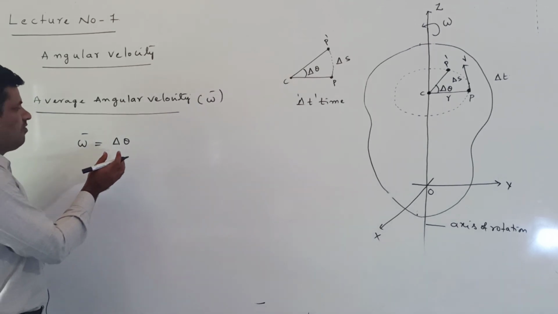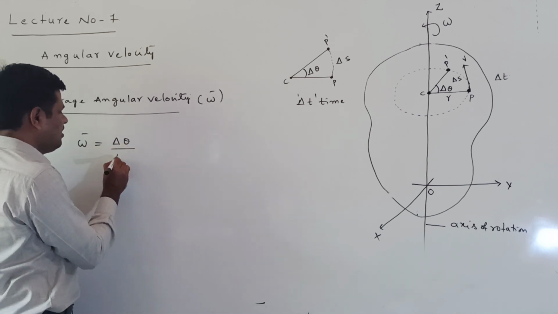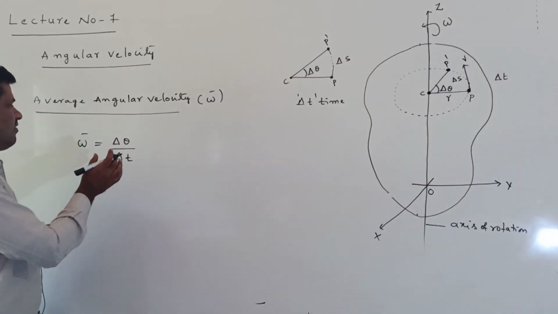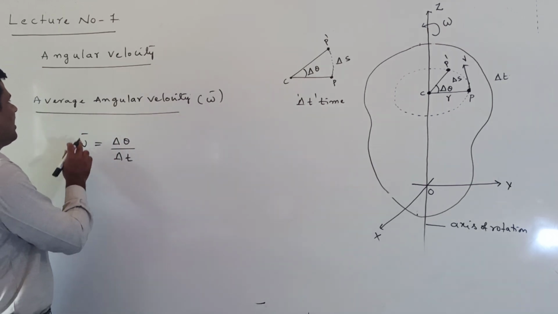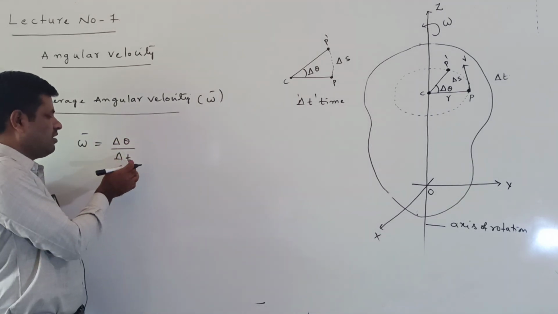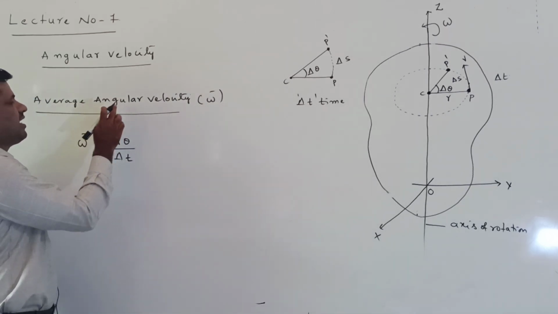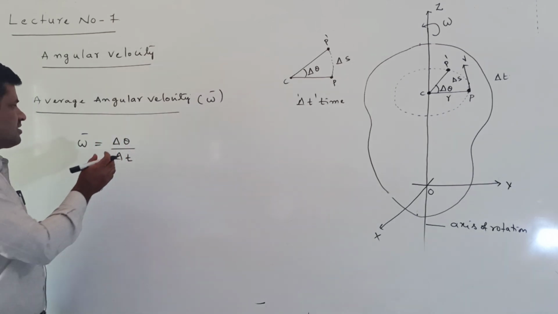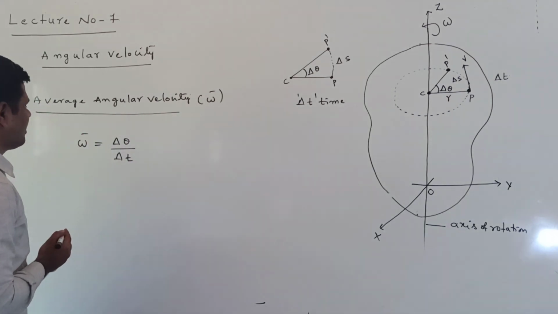Here, the ratio of angular displacement to the time interval. The time interval is delta t. The ratio of delta theta to delta t is called the average angular velocity. It means it is rotating through an angle delta theta in time delta t. So from this we define the average angular velocity omega bar is equal to delta theta by delta t. This delta theta is called a small angular displacement, and this is called the average angular velocity.